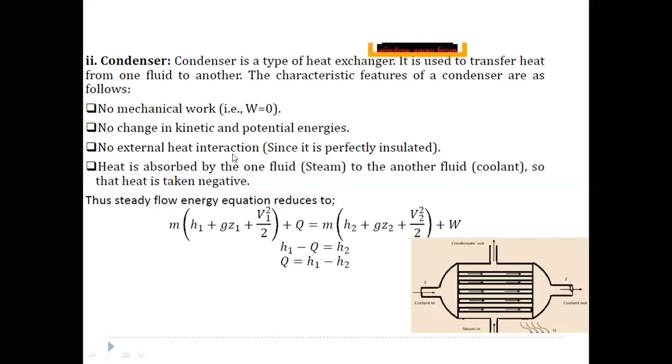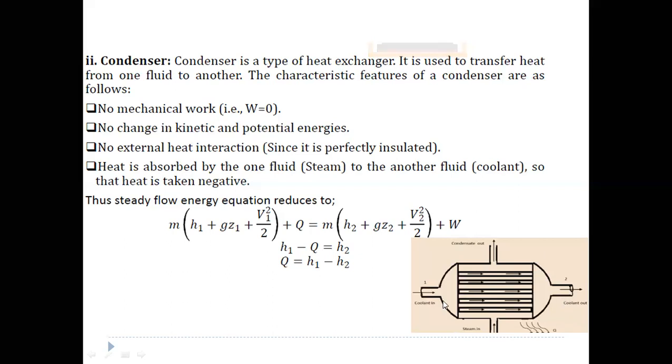Coming to the characteristic features, there is no work transfer here, so W is 0. We can neglect both the kinetic energy and potential energy terms, and there is no external heat interaction if it is perfectly insulated.